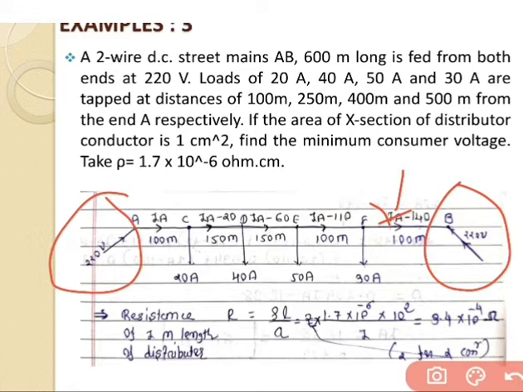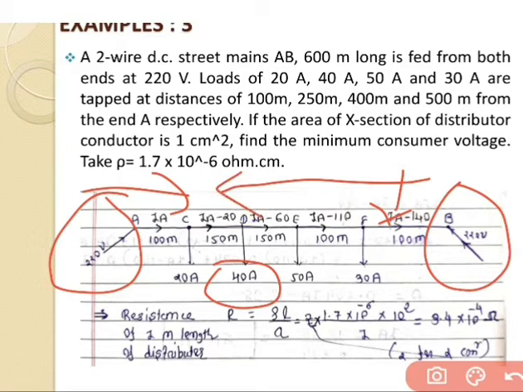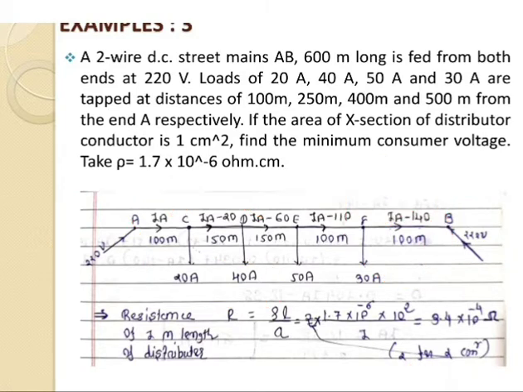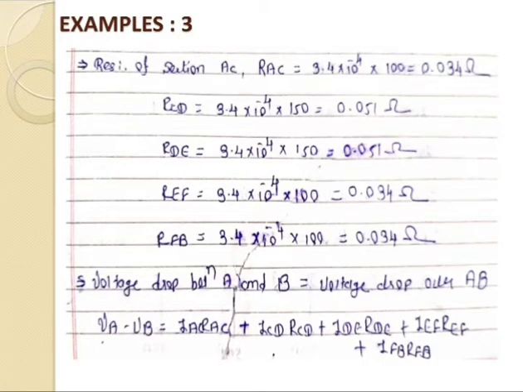So why will we calculate the FB section resistance? Because at the starting point we don't know whether the 40 ampere loading is balanced from the A side or from the B side. We don't know that at the starting point. So if the 40 ampere is maintained from the B side, at that time that section comes into the picture. So that's why we try to find out the value of resistance for the FB section also. Then, go for the second step, that is the voltage drop between A and B.